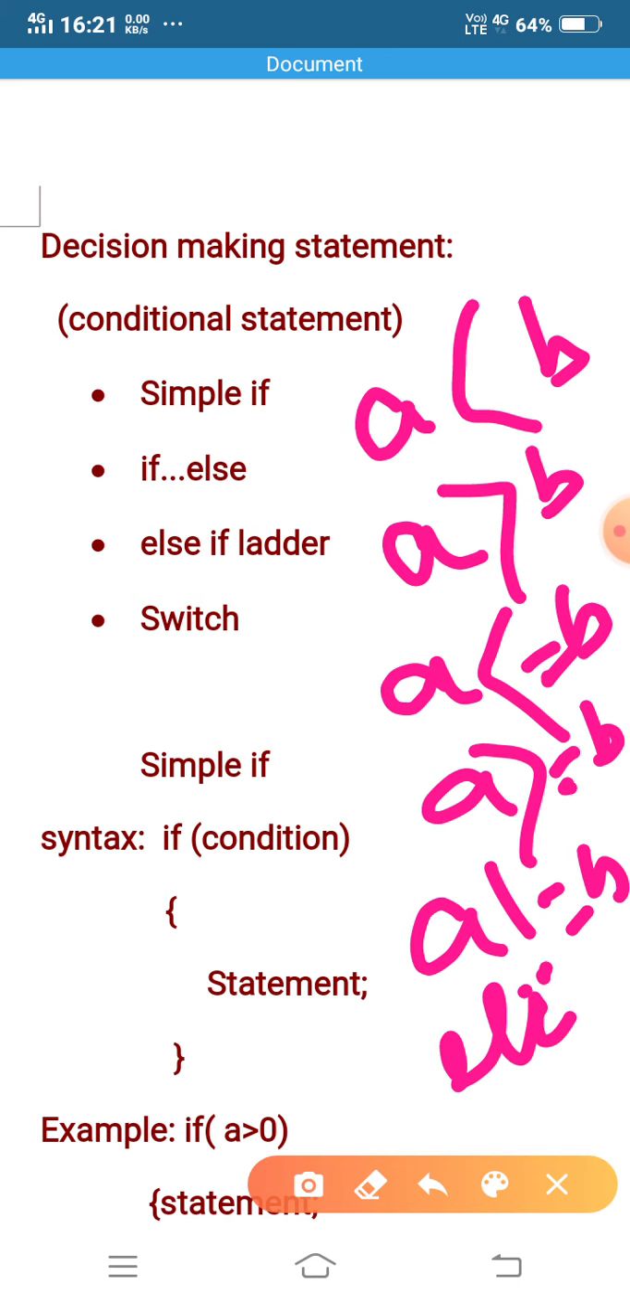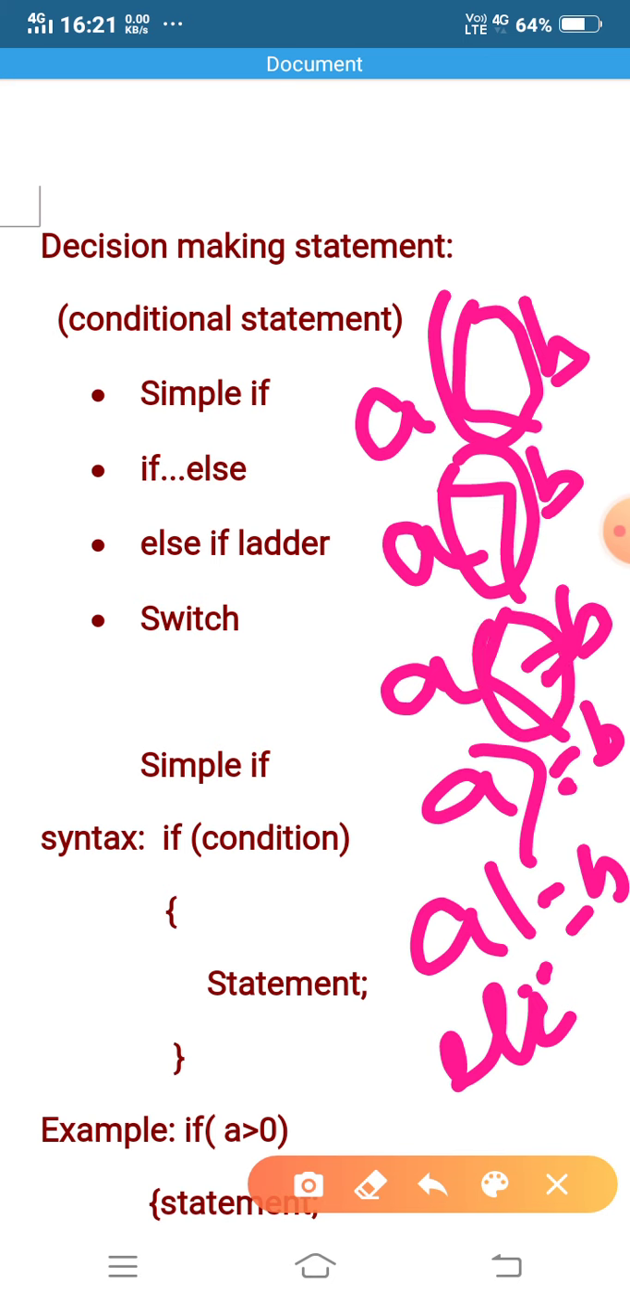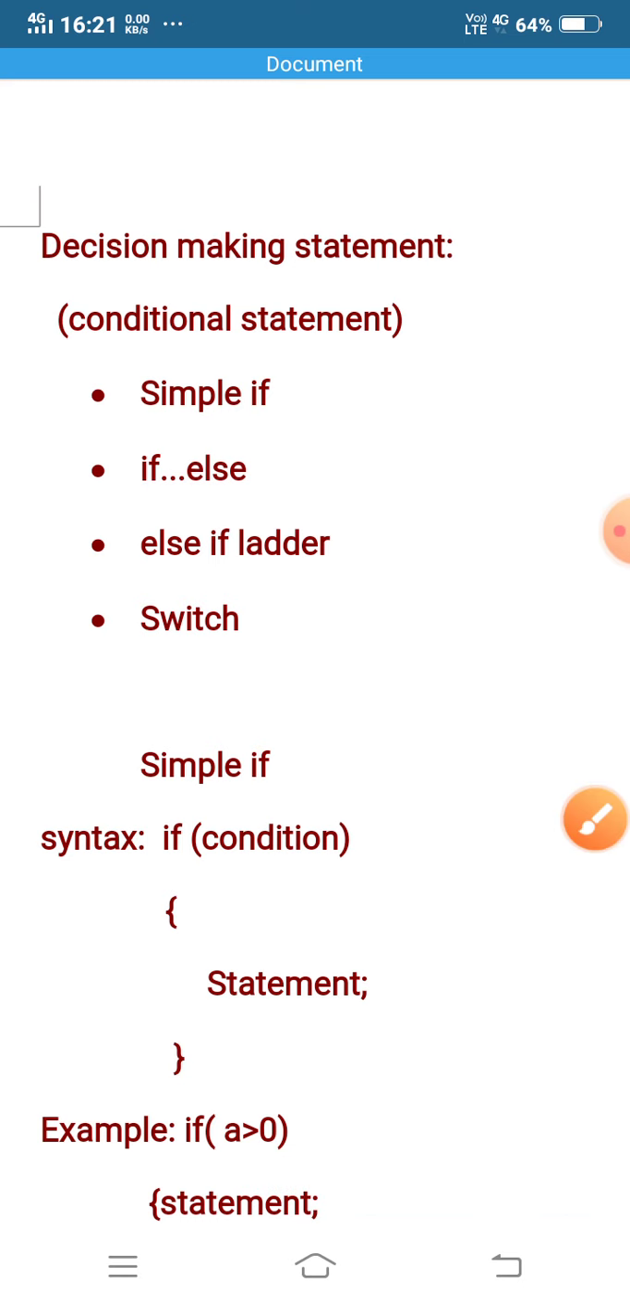All these operators are relational operators: less than, greater than, less than equal to, greater than equal to, not equal to. In a decision making statement the conditions are mainly relational operators, and the result is based on some condition. The result can be true or false, where true means 1 and false means 0.